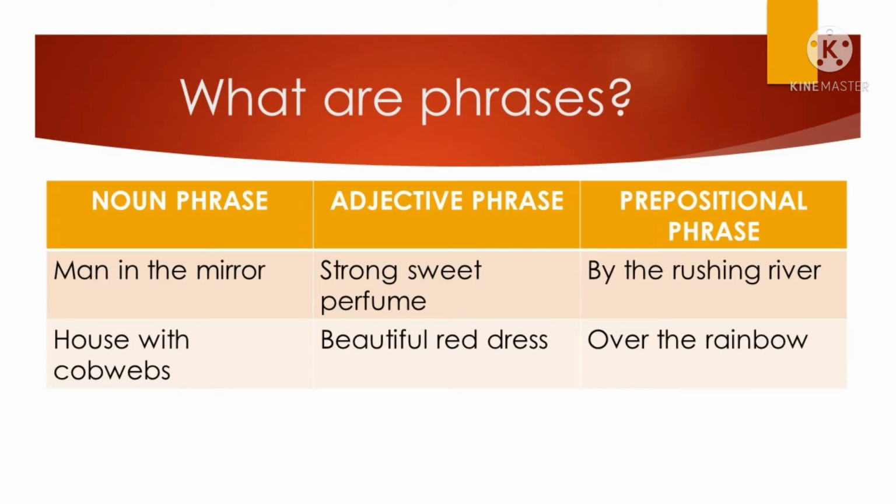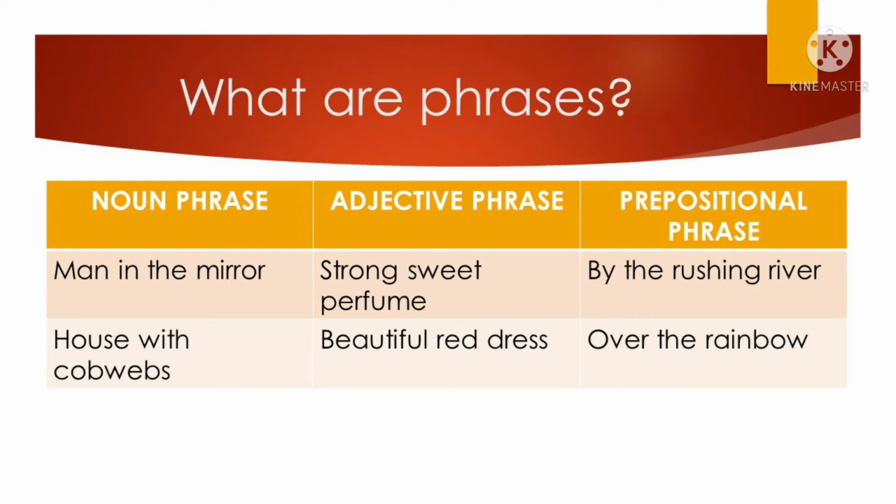Now let's focus on the three kinds of phrases. So we have the noun phrase, the adjective phrase, and the prepositional phrase. They are called noun phrases since they function as a noun. An adjective phrase functions as an adjective, and a prepositional phrase functions as a preposition or is introduced by a preposition. In our earlier example, we have man in the mirror. When we talk about man in the mirror, we are focusing on the man. Same with house with cobwebs. We are focusing on house.